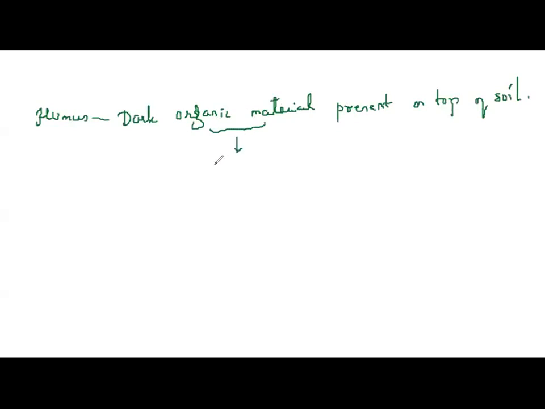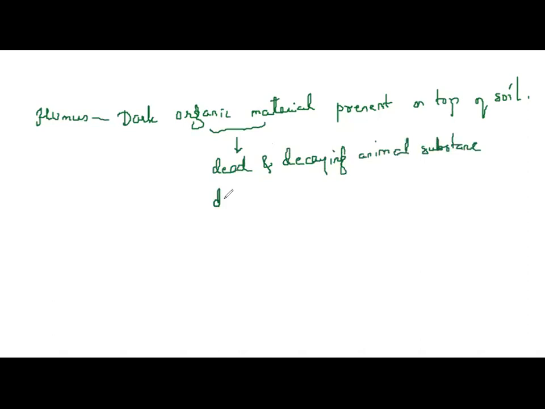When you look at the texture of humus, it is dark organic material, present on the top of the soil. It is the top layer of the soil, which is very fertile. What is this organic matter made up of? It constitutes dead and decaying animal substance.